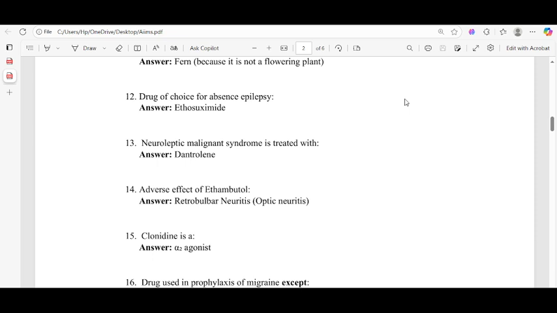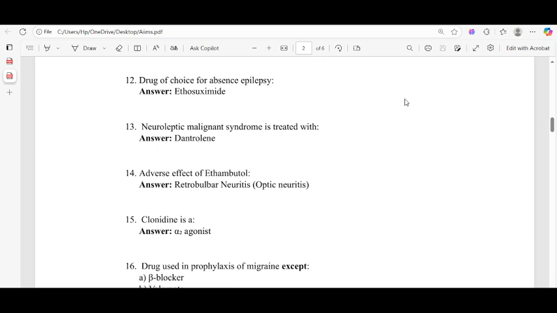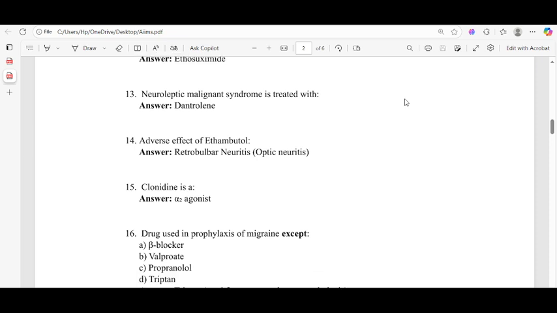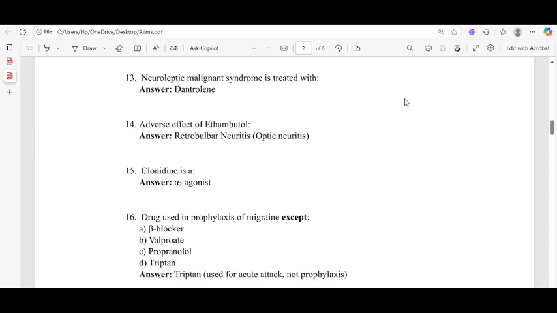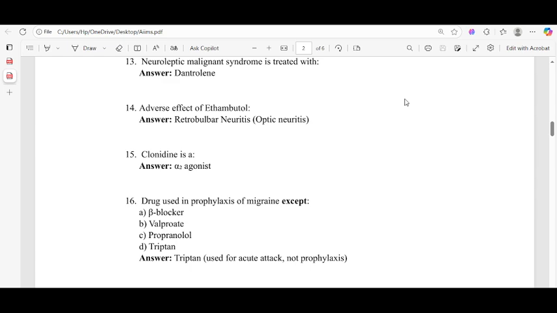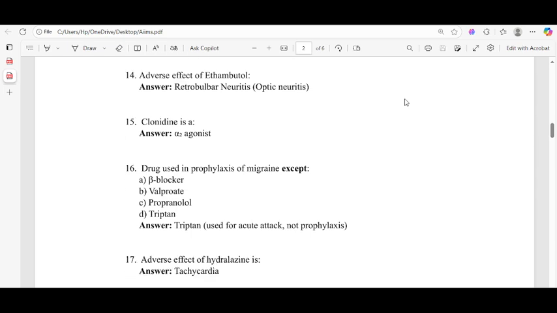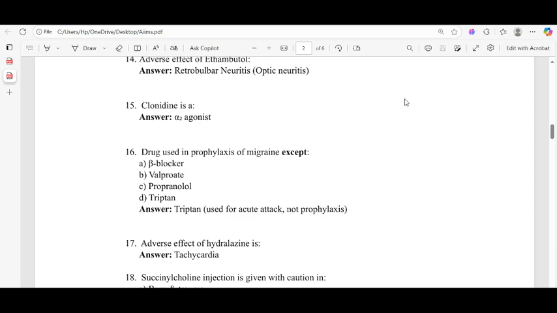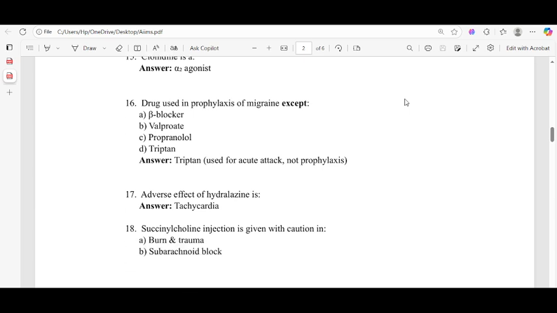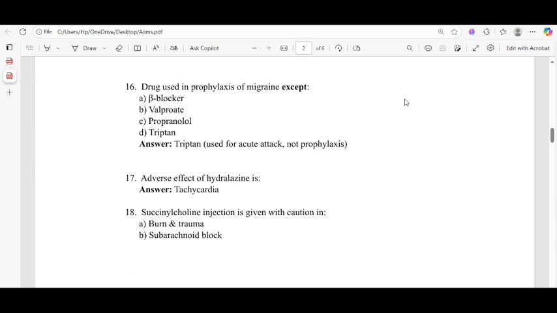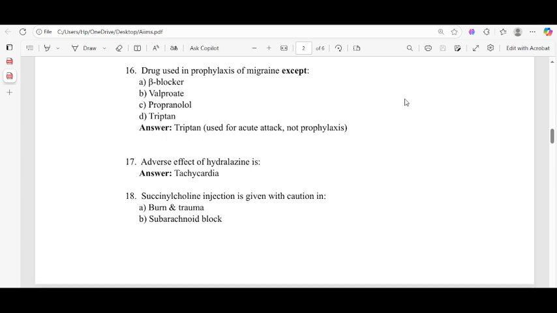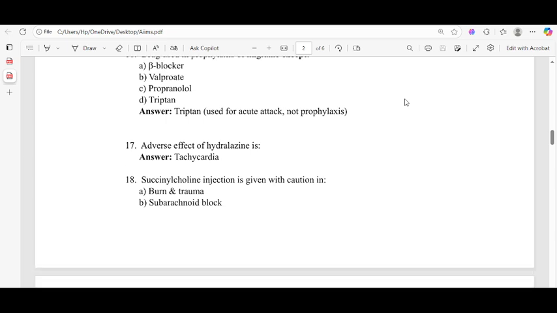And 13, neuroleptic malignant syndrome is related to dantrolene. Dantrolene is the drug of choice for neuroleptic malignant syndrome. And adverse effect of ethambutol, answer retrobulbar neuritis and optic neuritis. Clonidine is an alpha 2 agonist. Drug used in the prophylaxis of migraine except the triptan. Sumatriptan is a triptan class of drug used for the acute attack of migraine, not used for prophylaxis of migraine. And 17, the adverse effect of hydralazine is reflex tachycardia.